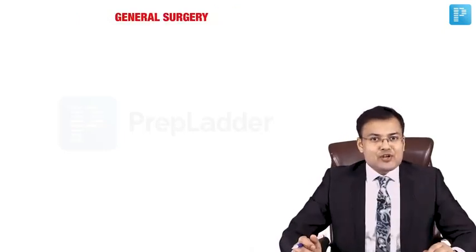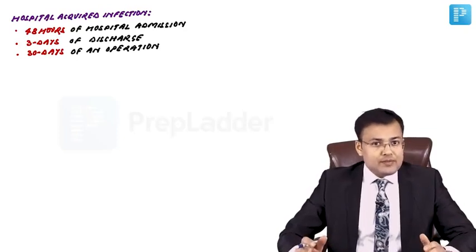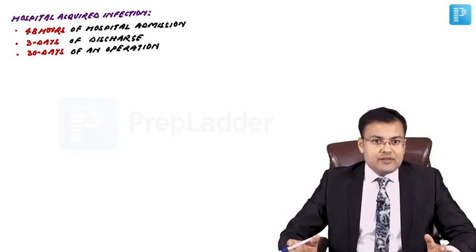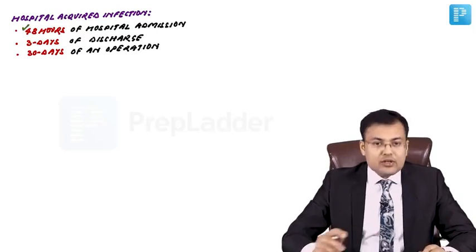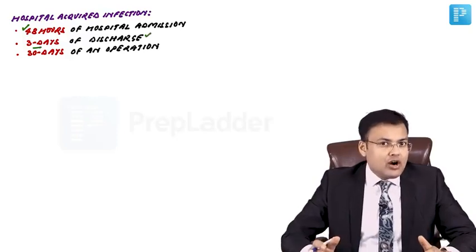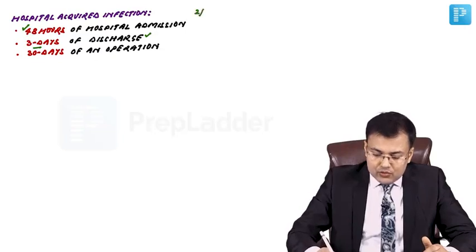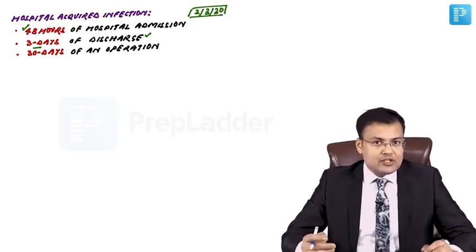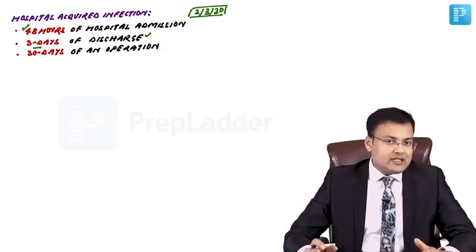Now we are going to discuss important topics of general surgery. First, we are going to discuss hospital acquired infection. In one of the latest exams, the definition of hospital acquired infection was asked. So what's the definition? Whenever any infection occurs within 48 hours of hospital admission or within 3 days of discharge or within 30 days of an operation. So how to remember? 2, 3, 30. 2 days or 48 hours of hospital admission, 3 days of discharge or 30 days of surgery, that is hospital acquired infection.